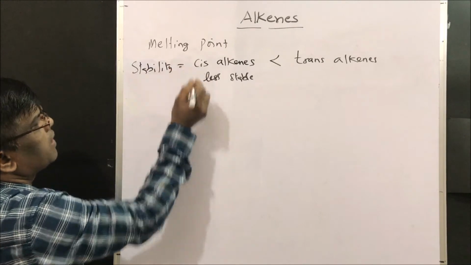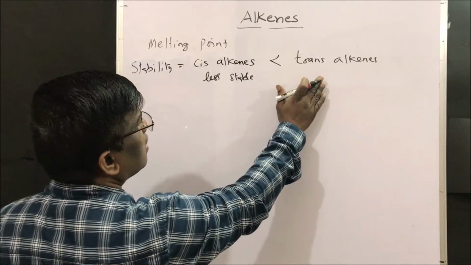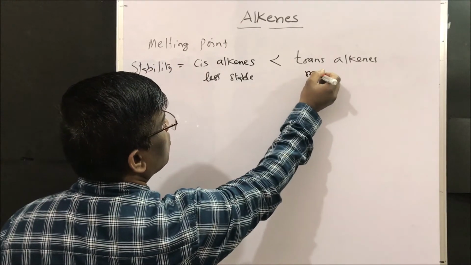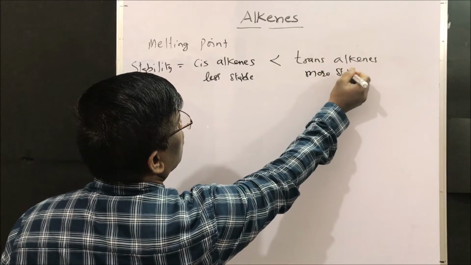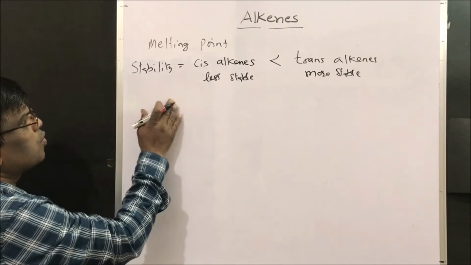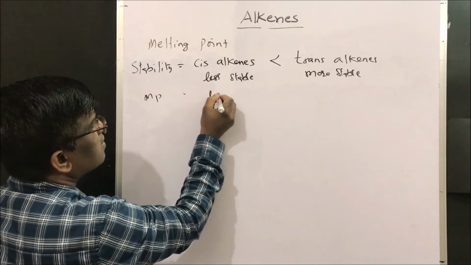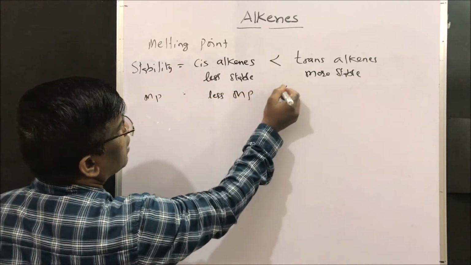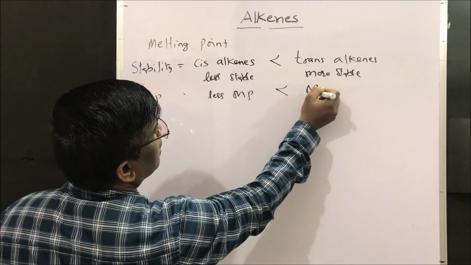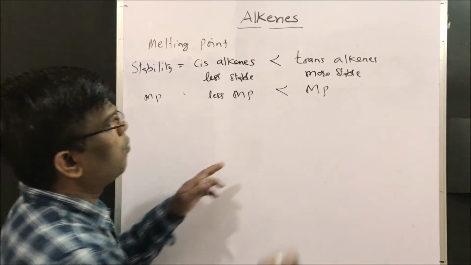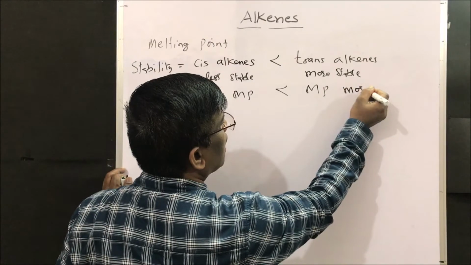When it comes to melting point, cis alkenes will have a lower melting point compared to trans alkenes, since trans alkenes have a higher melting point.